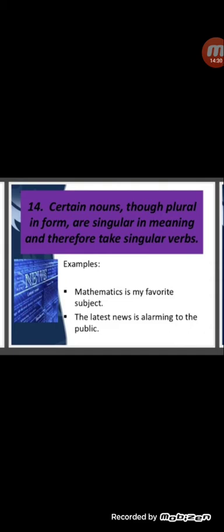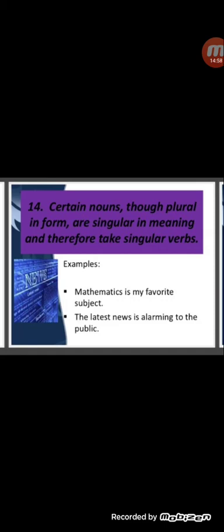In the 14th point, certain nouns, though plural in form, are singular in meaning and therefore take singular verbs. What is an example of this? Mathematics. Mathematics looks like a plural form, but as it is a singular noun, the verb will be singular. Mathematics, physics, economics, statistics, all these are singular subjects.